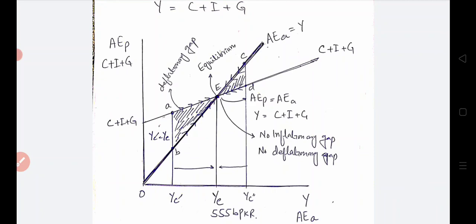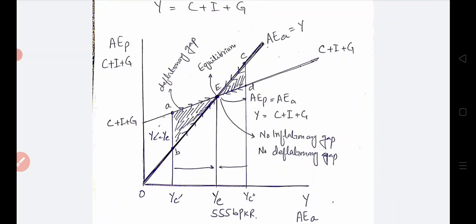This is the equilibrium point, where there is no inflationary gap and no deflationary gap, meaning that the economy will be stable and there is no tendency to move from the equilibrium point. The economy will remain in stable equilibrium unless it is shaken by some shock.